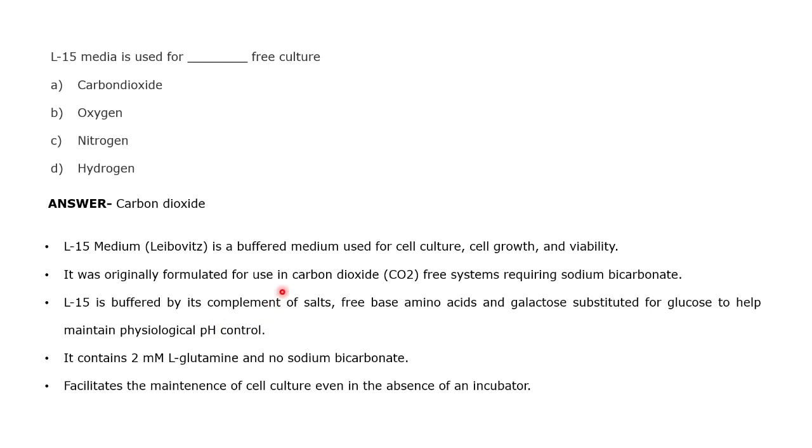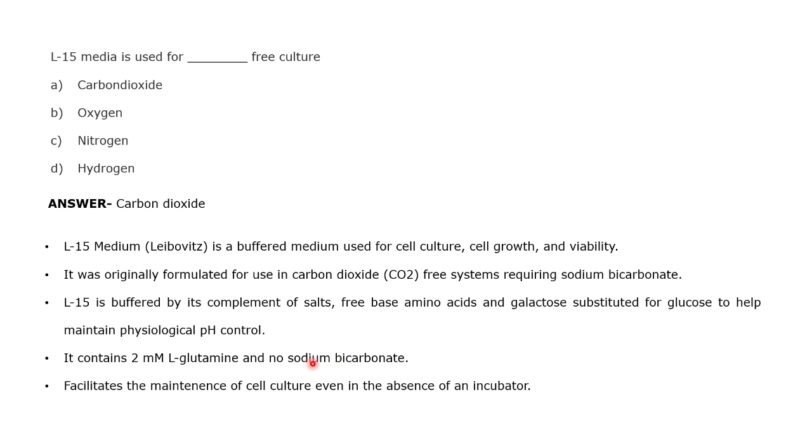Galactose helps to maintain physiological pH control. Because of the absence of carbon dioxide, you can limit the pH fluctuations there, because the carbonic acid formation is less, and the proton formation will also be less in this case. So you can limit the buffer fluctuation there. So that's why this media is used for carbon dioxide free culture. And apart from that, it contains L-glutamine, and it does not have sodium bicarbonate, because sodium bicarbonate is the source of carbonic acid.